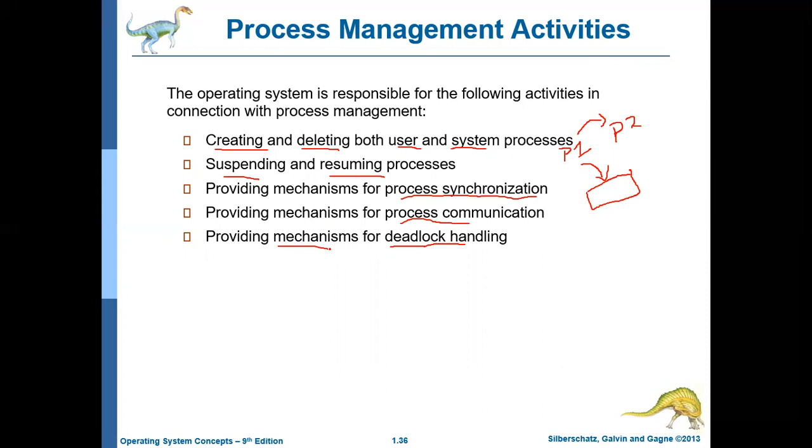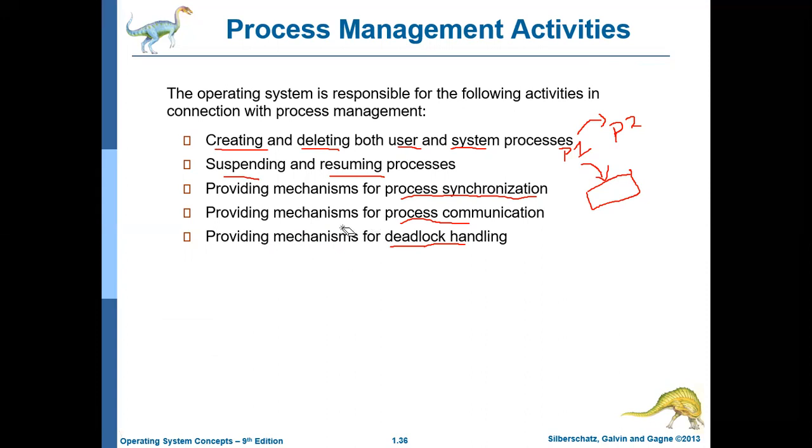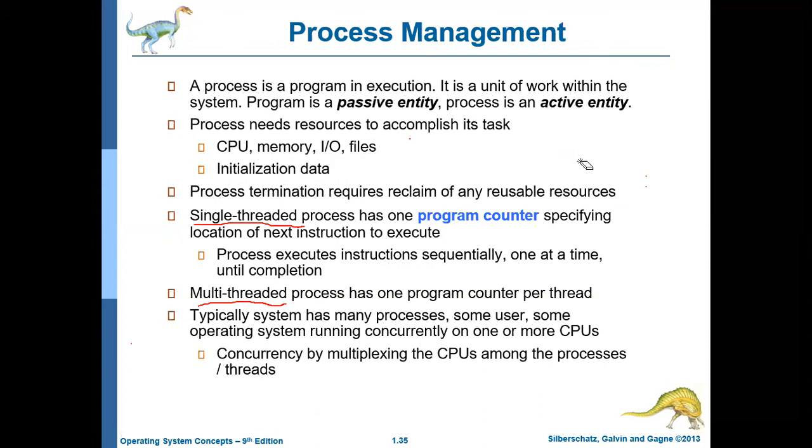Okay, so let us stop here. What we have discussed is process management, what the operating system does as a process manager. Initially we defined a process, and the difference between a program and a process, and we discussed the resources required by a process.